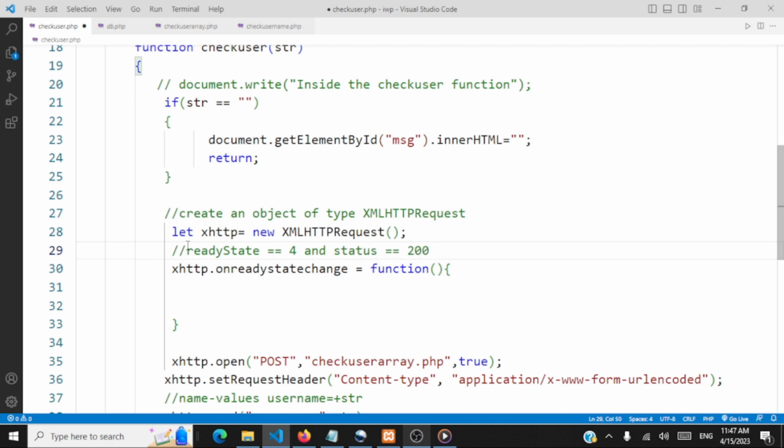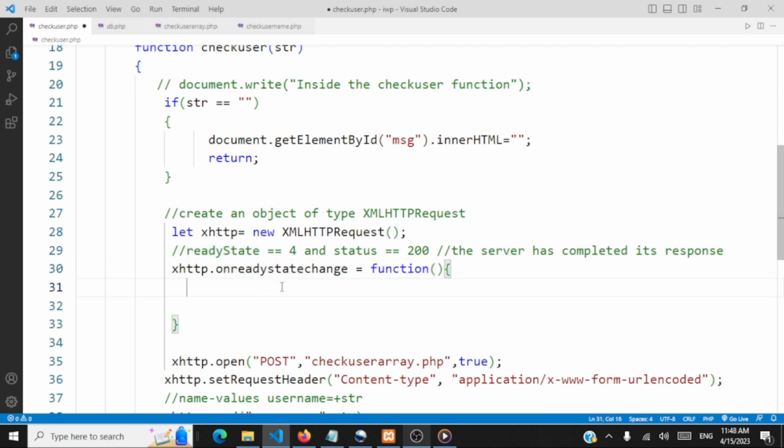What it means is, once the readyState value attains 4 and status is 200, the server has completed its response. So it means we have received the response from the server. And how do we know that there is a change in the readyState value? By using this event handler, onreadystatechange. Whenever the value for this attribute changes, this event handler will get fired and this function will execute.